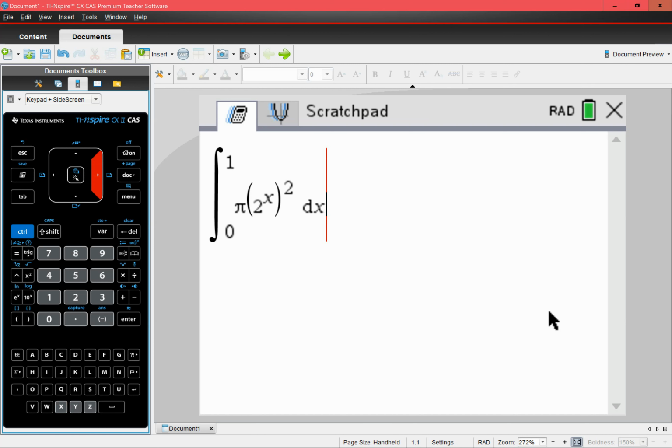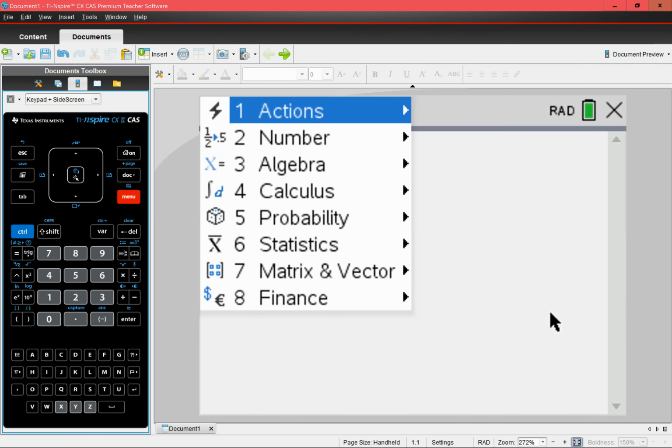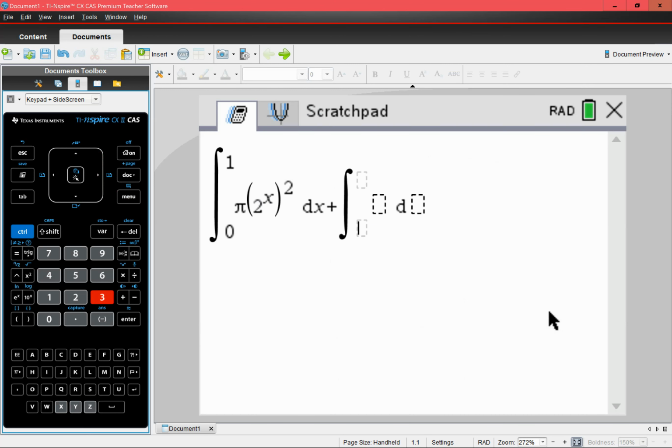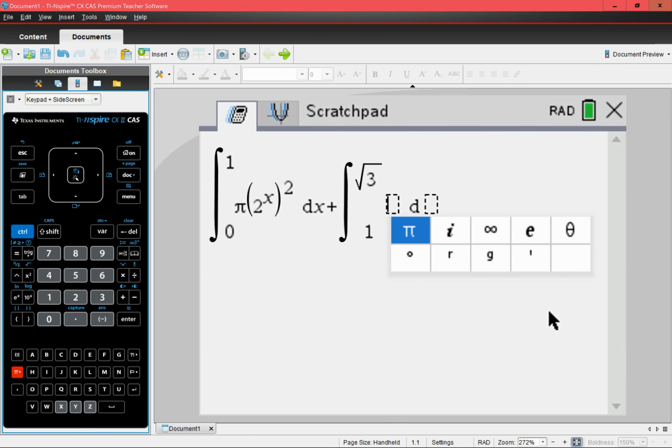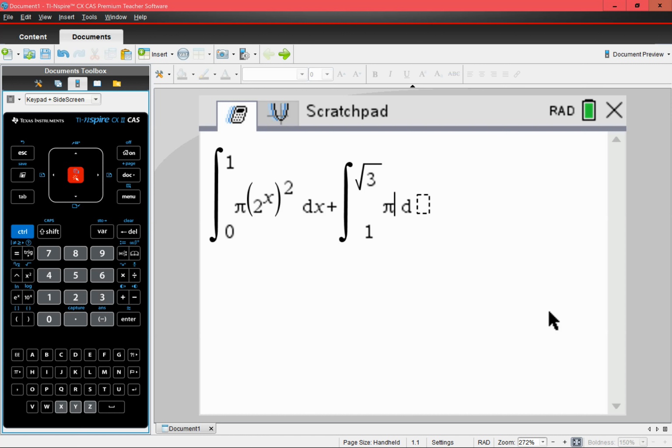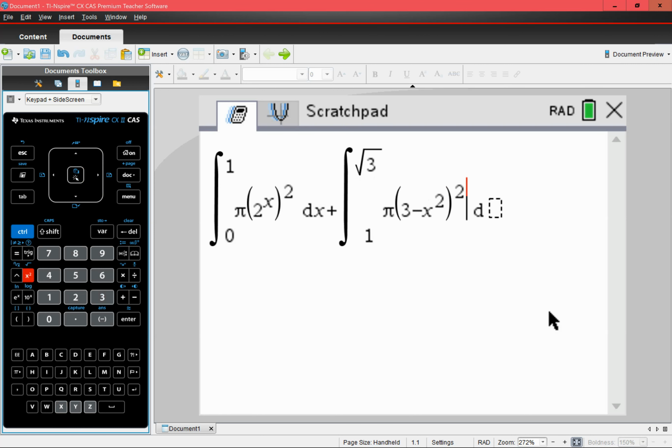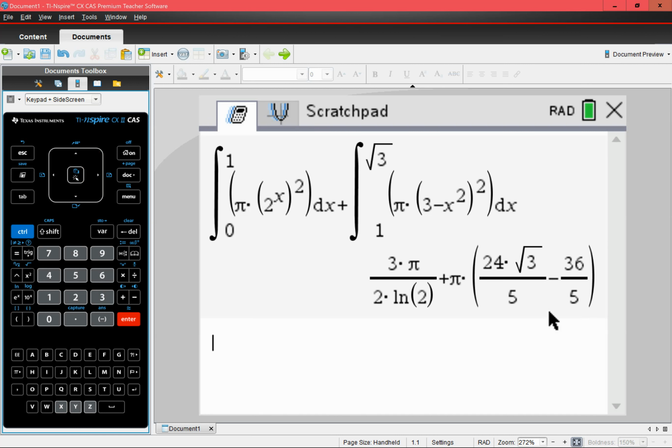And then we can go to the right, plus, and then we need a second one. So menu, calculus, integral. Whew, this is much slower typing on a tablet, but that's all right. So we end up with our square root of 3, and let's try not to forget all the different components here. You've got your papers, that makes it pretty easy. I'm doing this on the fly, and I think it was 3 minus x squared, close your parenthesis, squared, pi r squared, excellent, dx, and enter. Whew, and there's our answer.